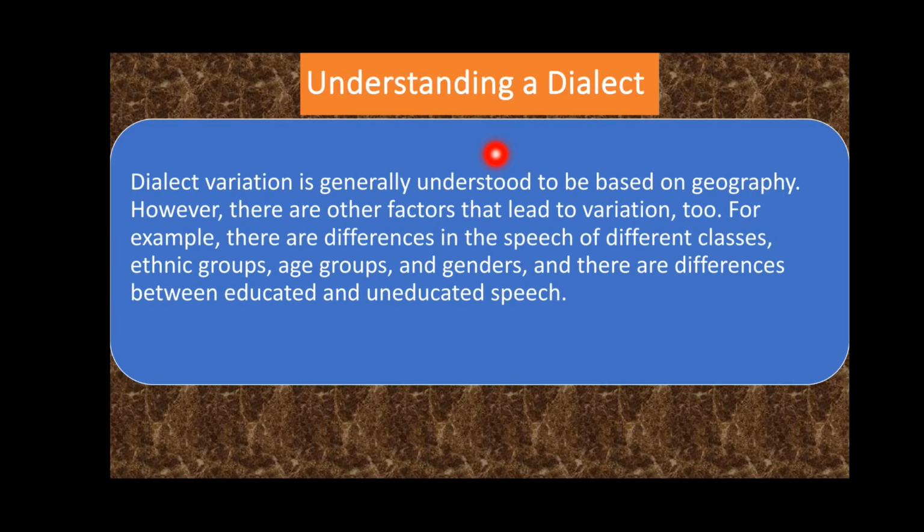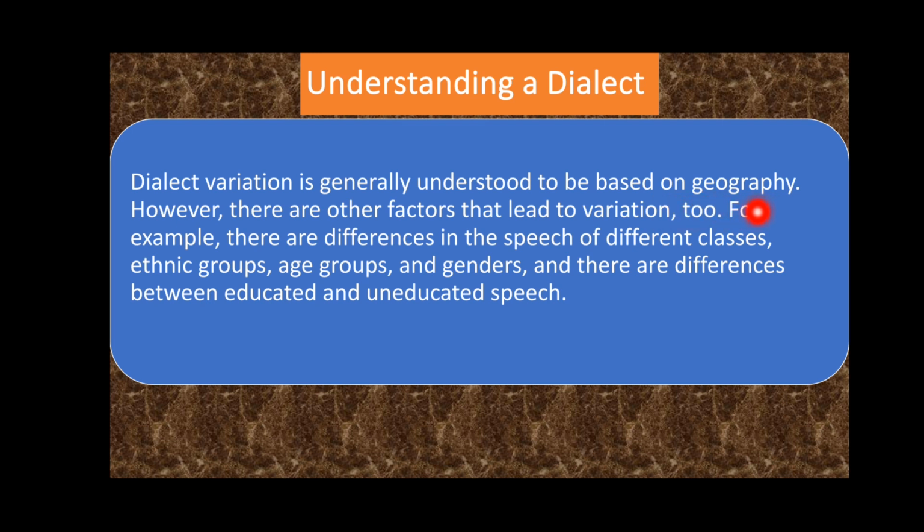On this slide, we will discuss understanding a dialect. Dialect variation is generally understood to be based on geography. Some people understand that variation in a language is due to geography.